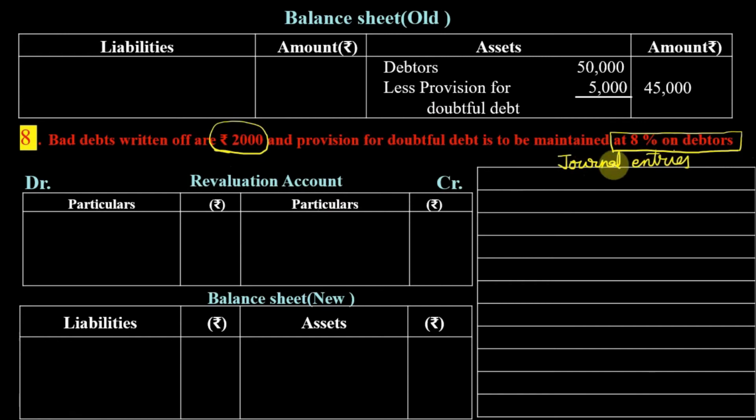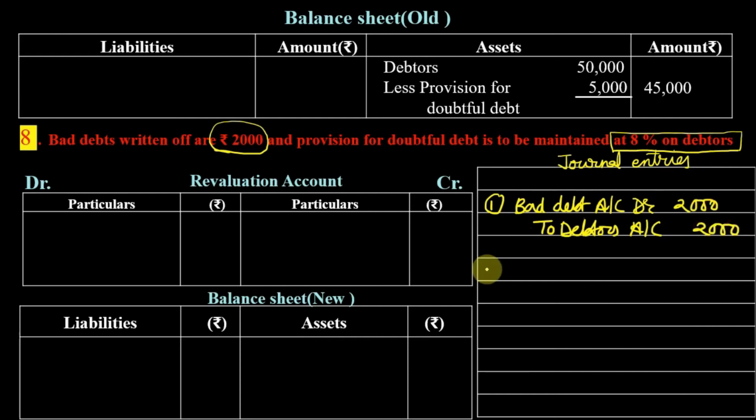So let us do the journal entry first for this bad debt. The journal entry is bad debt account debit to debtors account, 2,000.